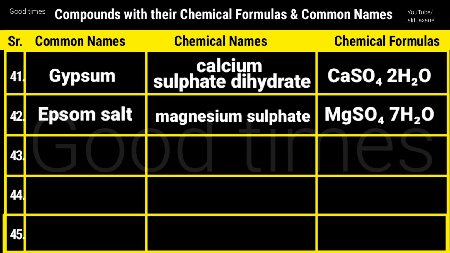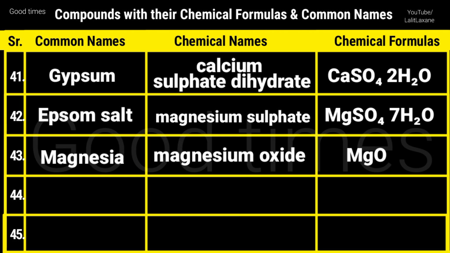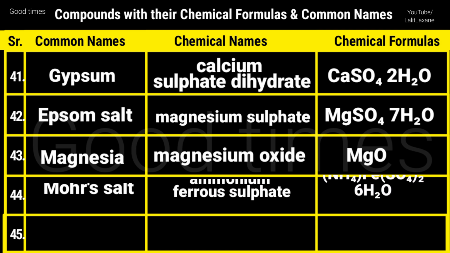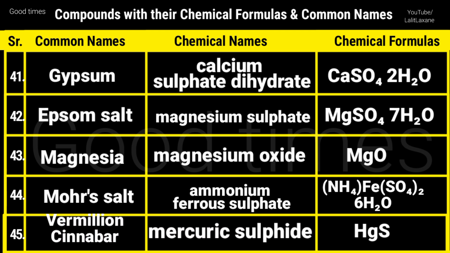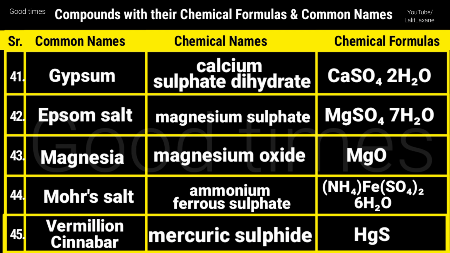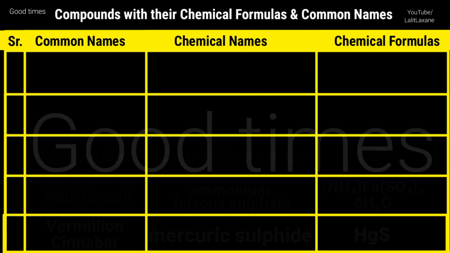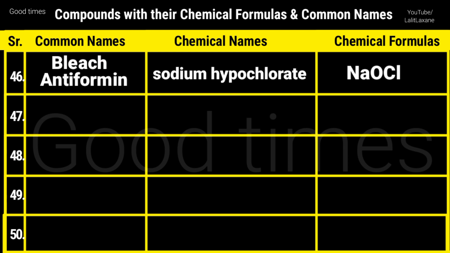Epsom salt, that is magnesium sulfate heptahydrate, MgSO4.7H2O. Magnesia, that is magnesium oxide, MgO. Mohr's salt, ammonium ferrous sulfate, that is (NH4)2Fe(SO4)2.6H2O, that is hexahydrate. Vermilion, that is cinnabar, mercuric sulfide, HgS. Bleach, that is antiformin, chloride of soda. Its chemical name is sodium hypochlorite and chemical formula is NaOCl.